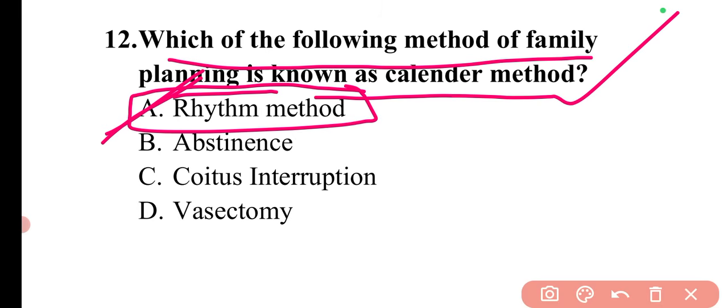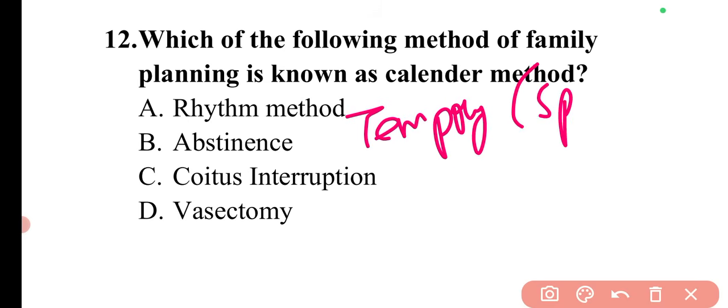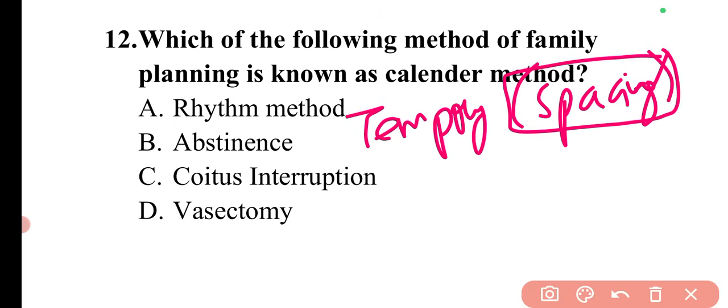Now we can discuss the different methods of family planning, or different methods of contraception. Basically these are broadly categorized into two categories. One is temporary methods, or we can say spacing methods. So this can be the question, like which of the methods are known as spacing methods. These are the temporary methods. In temporary methods, there are different categories of methods.